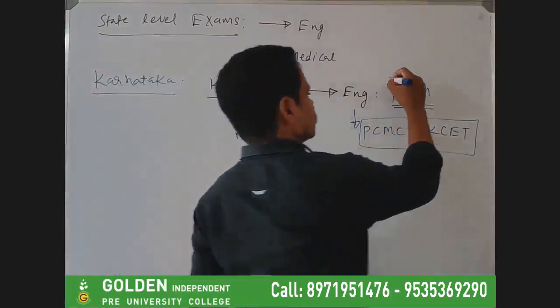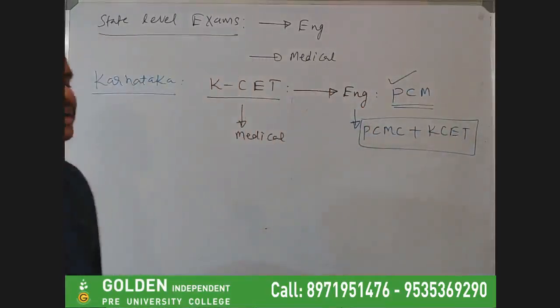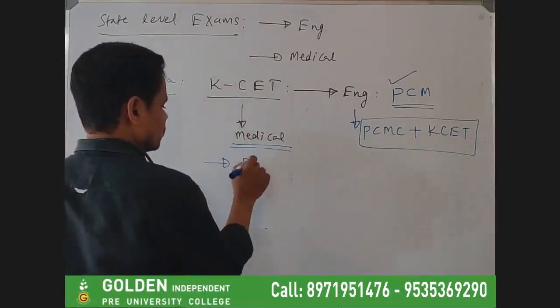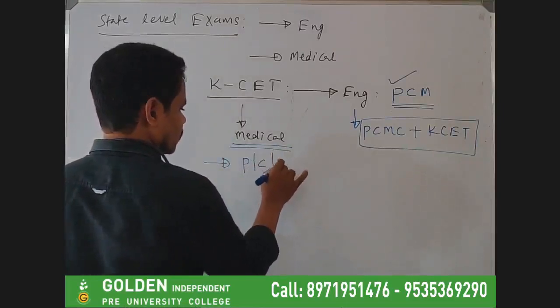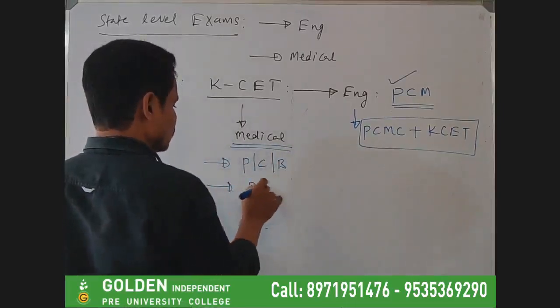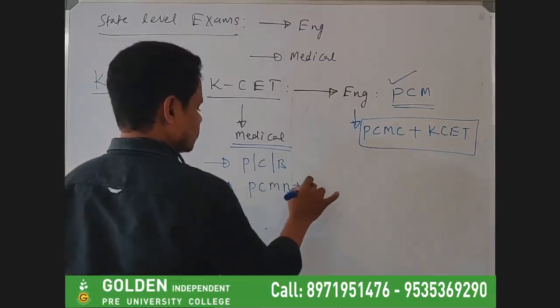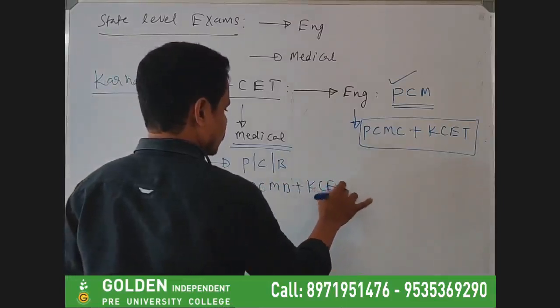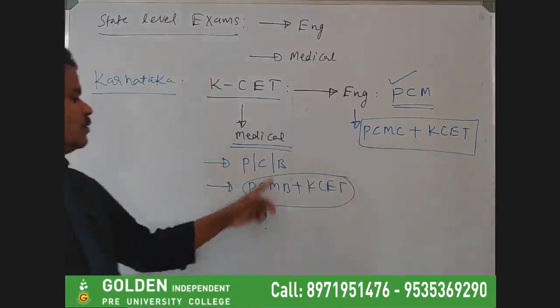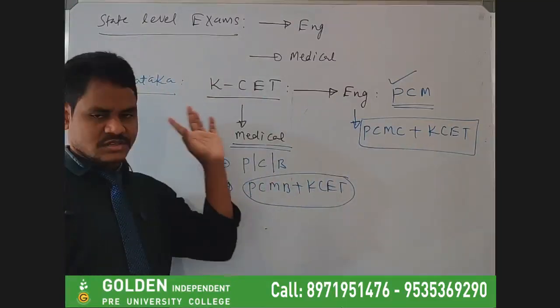For the KCET exam, the core subjects are physics, chemistry and maths. Now for medical, your core subjects will be physics, chemistry and biology. Here the student should generally take PCMB plus KCET. This is the program that a student has to opt for, the one looking for the medical stream through this KCET exam.